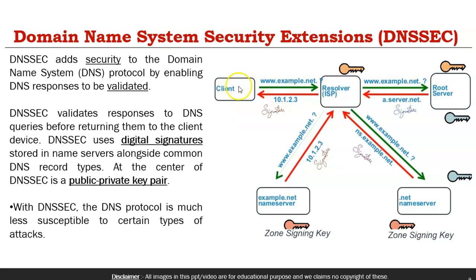So when a client requests the IP address of example.com, which is resolved by the ISP or the local DNS server, that server sends this to the root server. The root server responds that I don't know about this example.com, but I know the .net server's IP address, which I give to you. Along with this I will share the public key of the .net server. So when the .net server responds back to you, you verify the signature using the digital signature algorithms.